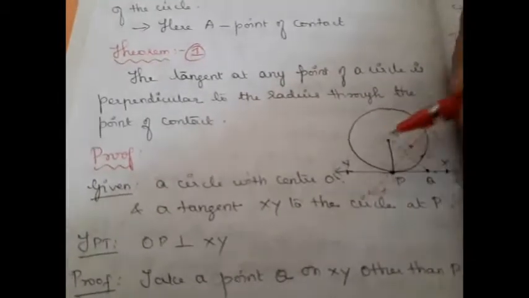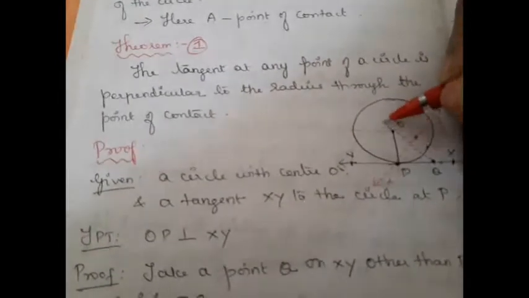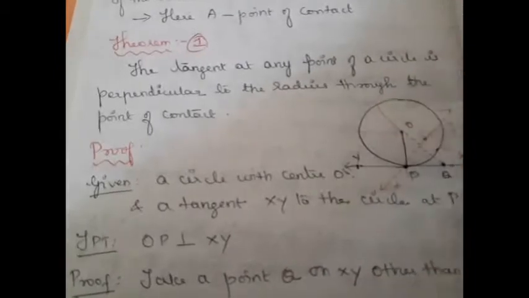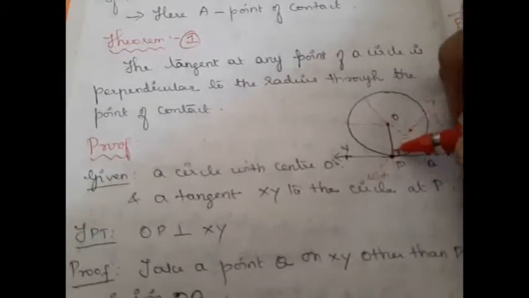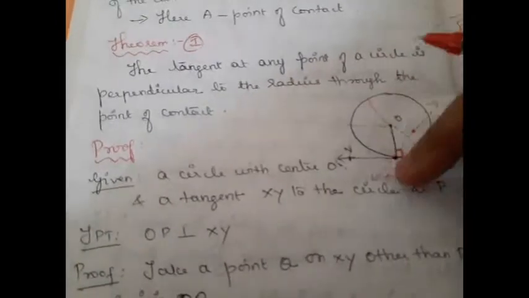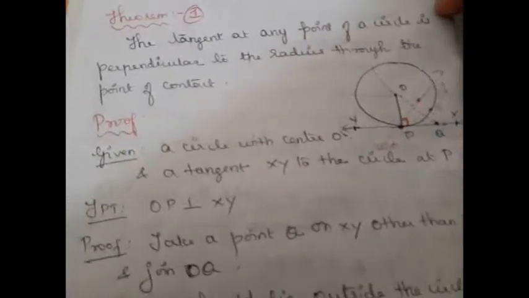A radius can be drawn anywhere. This is also a radius, this is also a radius. Will all these radii be perpendicular to the tangent? No. The radius drawn through the point of contact is perpendicular to the tangent. So a radius drawn through the point of contact is perpendicular to the tangent of the circle.